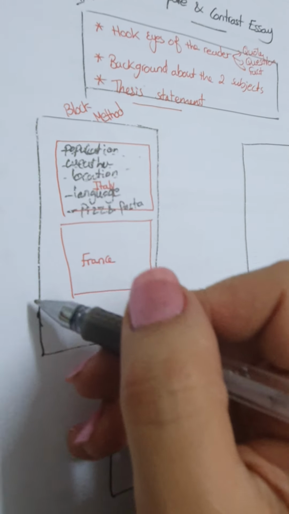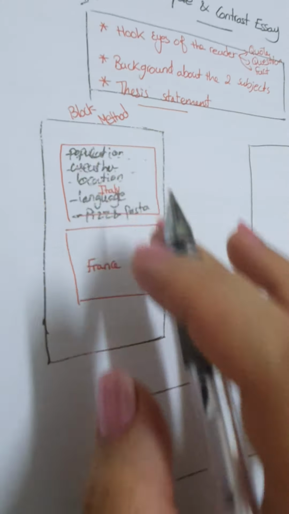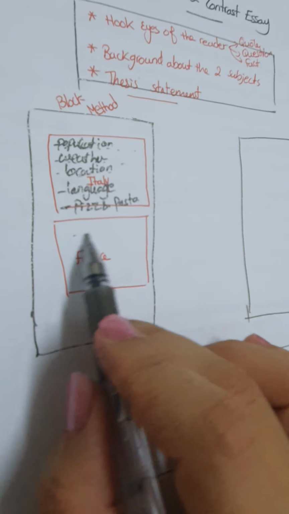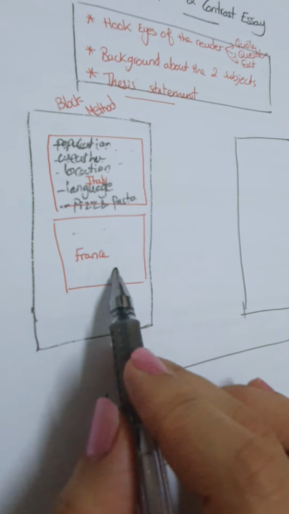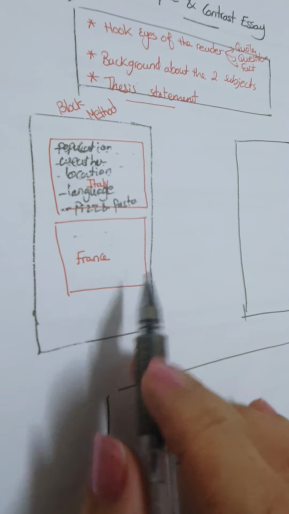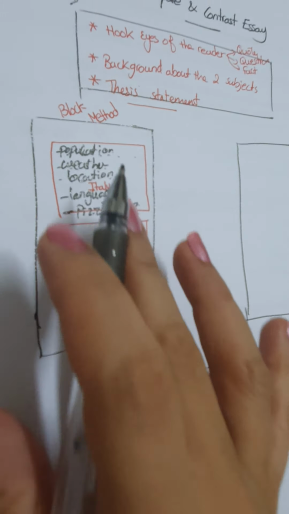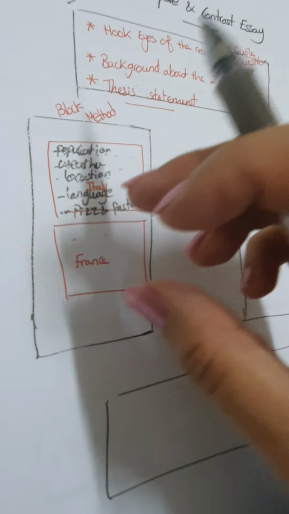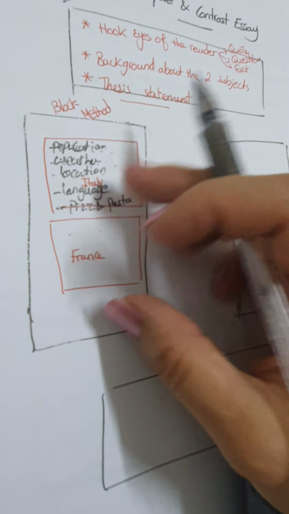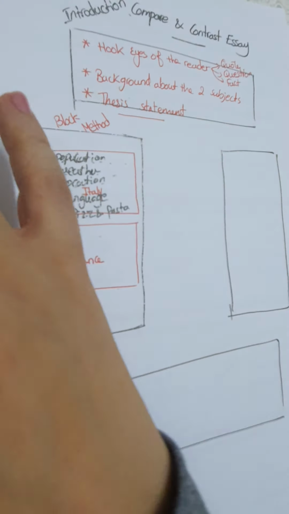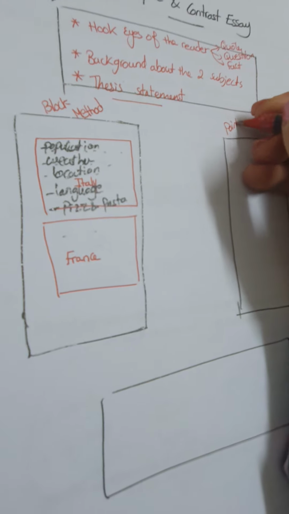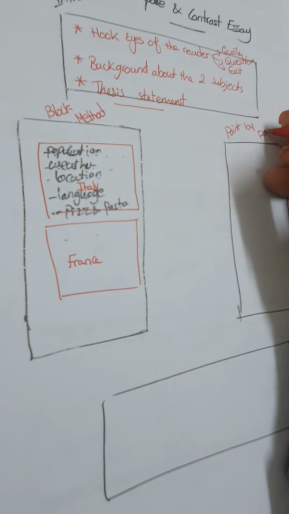I then go to France and mention the same things: population, weather, location. I mentioned everything here. So this is a block. You know what a block is? A block here and a block here. Okay, what is another way? Another way is point by point.